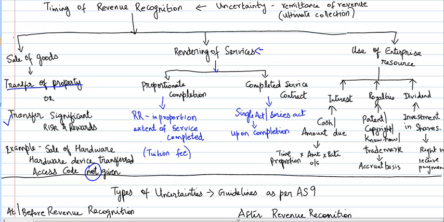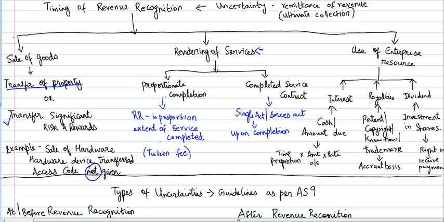So proportionate completion in this is mainly when the revenue is being recognized in proportion to the services being rendered or completed. So if the nature of service is such a way that it extends over a period of time evenly, with multiple activities taking place and the service being rendered, then the revenue can be recognized over the period of time over which the service is being rendered. We are recognizing the revenue proportionate to the level of service which is being completed.